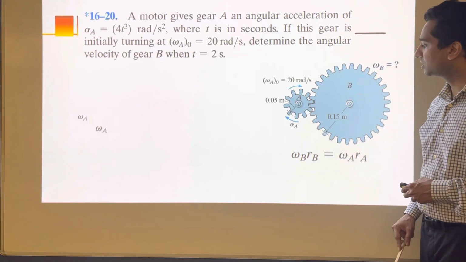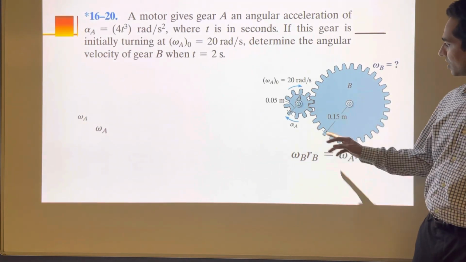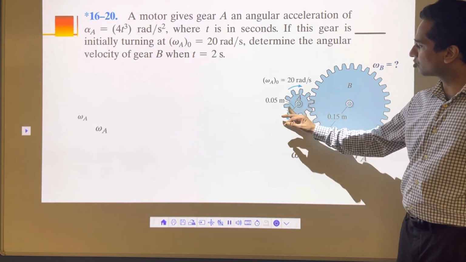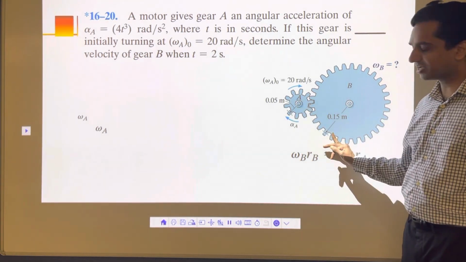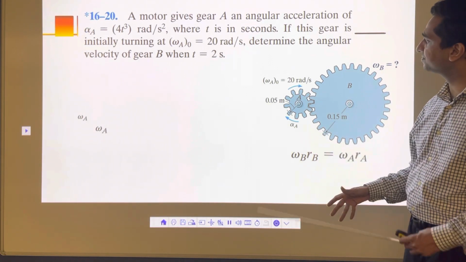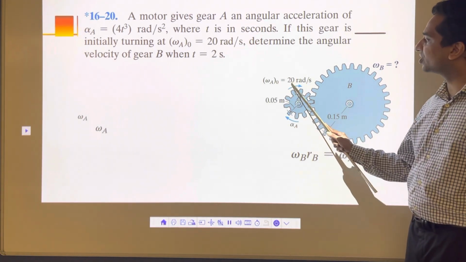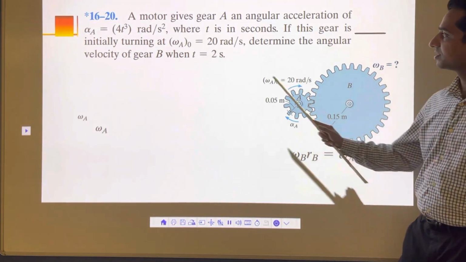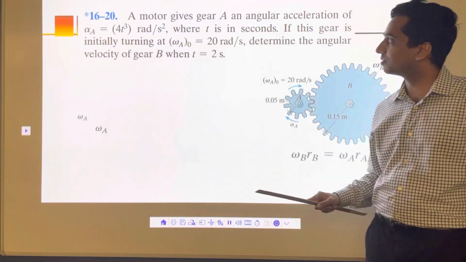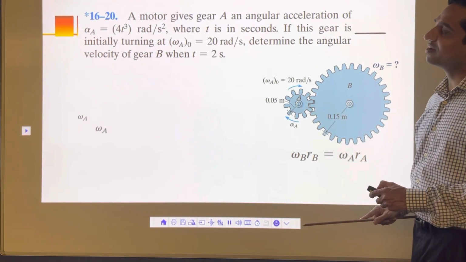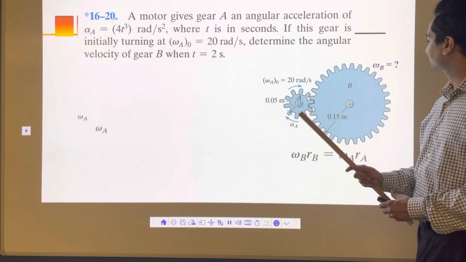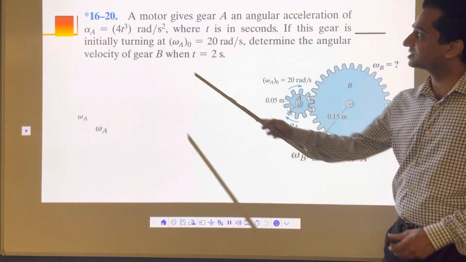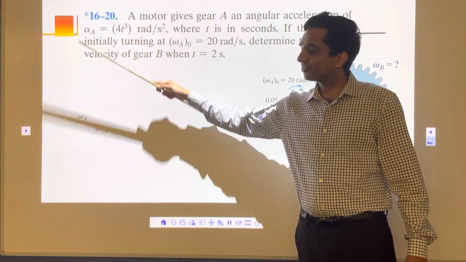Now the next part is this A and B we have here. This is the same thing. We are going to rotate A, and then B is going to rotate here in the anti-clockwise direction. Initial speed of this A is 20 radian per second, and here we want to find omega B when t is equal to 2 seconds. That's the problem. Only here, this alpha A is a function of time. As time increases, this alpha A increases.